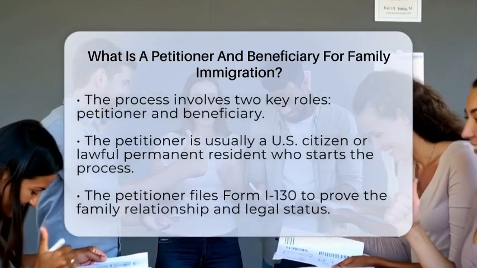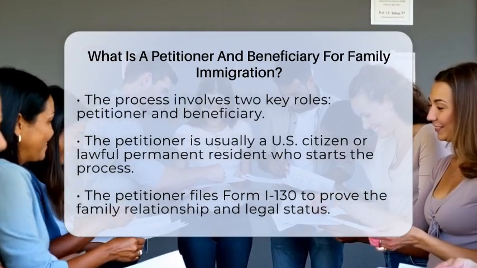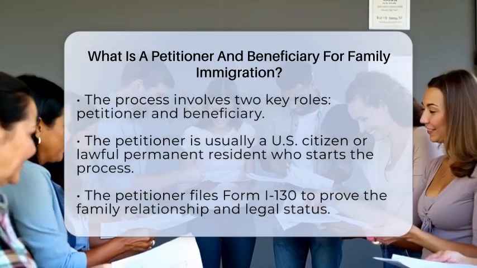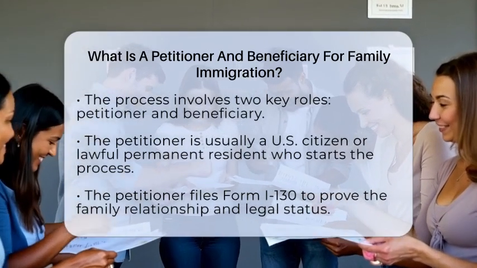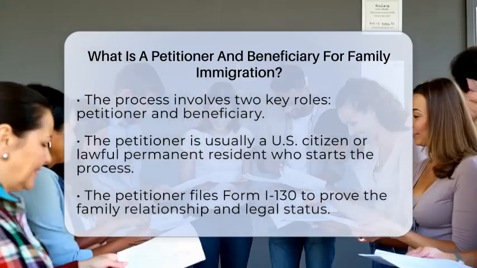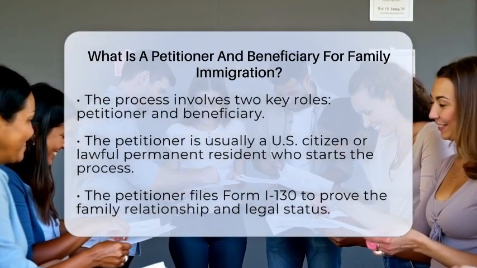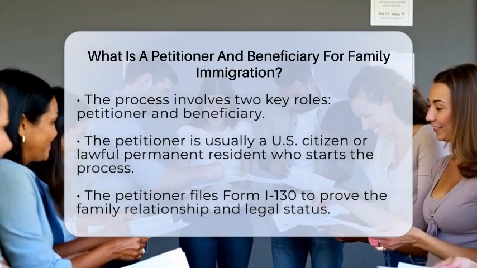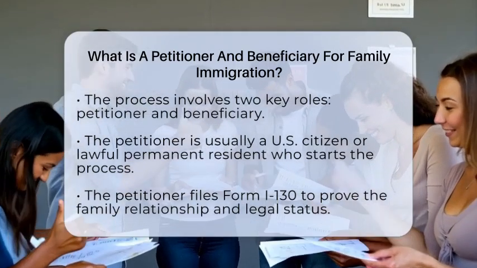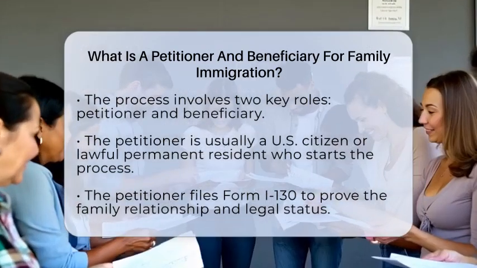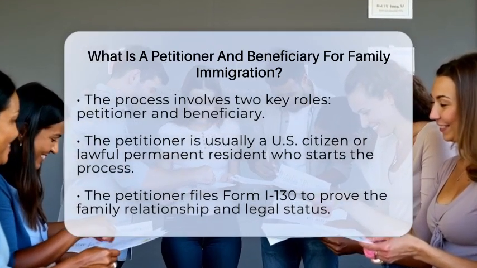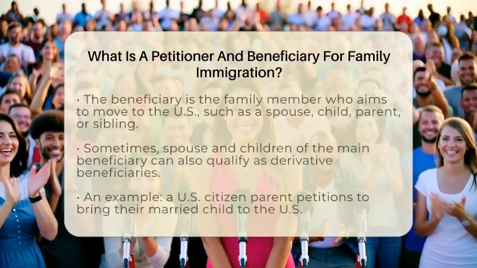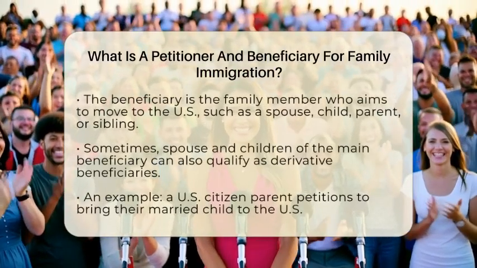In family-based immigration, the petitioner is the person who takes the first step. Usually, this is a U.S. citizen or a lawful permanent resident, which means they have a green card. They file a special form called Form I-130, Petition for Alien Relative. This form proves the family relationship and shows the petitioner's legal status. The petitioner is responsible for starting the process and providing evidence like birth certificates or marriage certificates to support the claim.